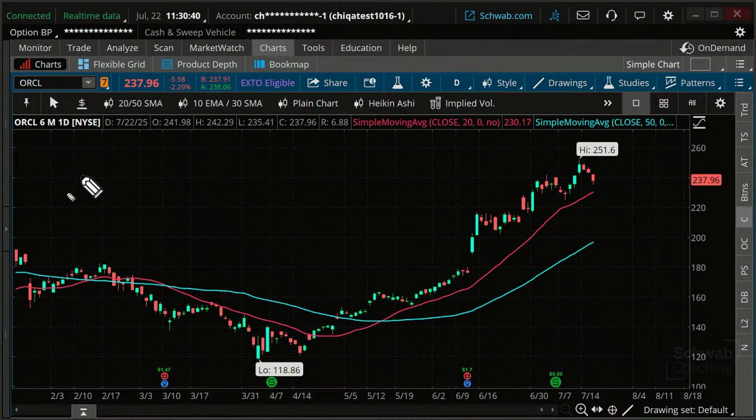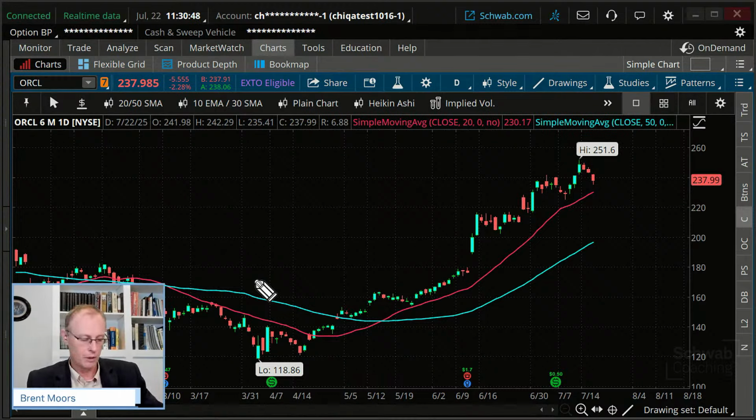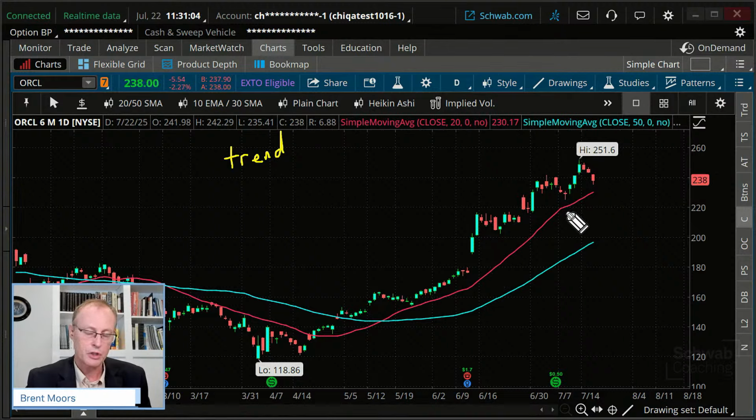Okay, but let's go back to this potential trade I'm looking at for a bullish potential trade. What are the requirements on a bullish trade? Well, first thing from a technical analysis standpoint, we usually look at the trend. That's number one. You can use moving averages if you want. Here's a 20-day, here's a 50-day. Stock's above those, they're both sloping upward. That's probably a good sign.